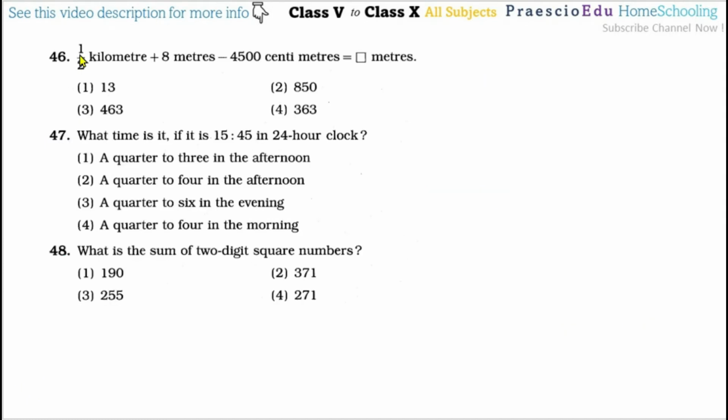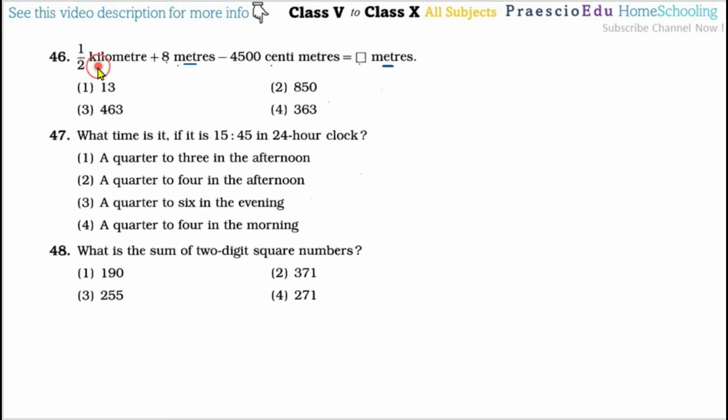Question number 46, 1 by 2 kilometer, meaning half kilometer, plus 8 meters minus 4500 centimeter is equal to box meter. Now here it is asking about meters, so we will keep this in meters, but we have to convert this centimeter to meter and this kilometer also to meter.